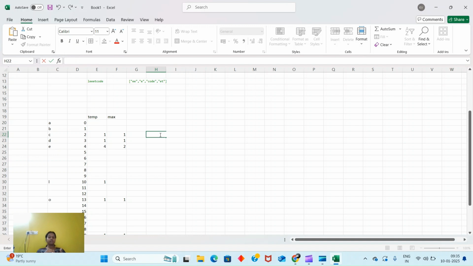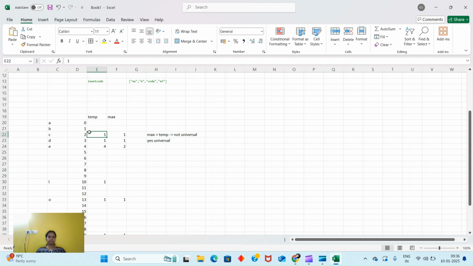So if we get one wrong, then we can just break and not include it. So I will use this condition: if our max is greater than temp, then it is not a universal. Else, yes, it is universal.